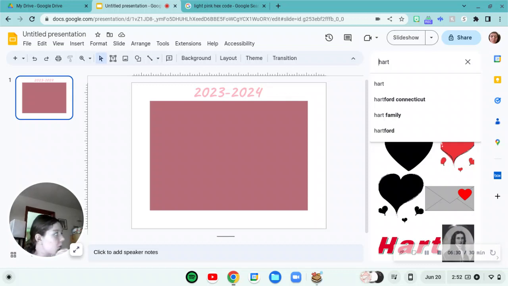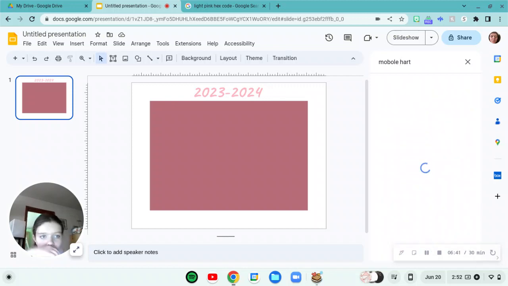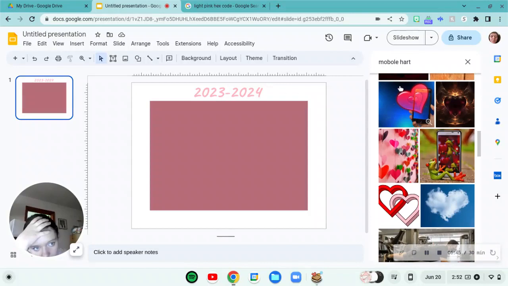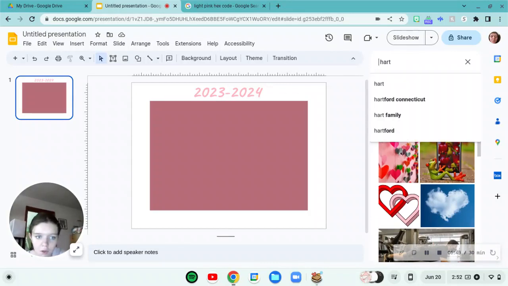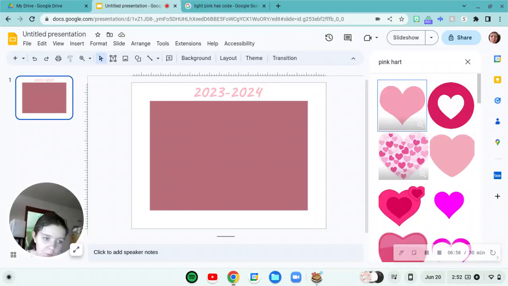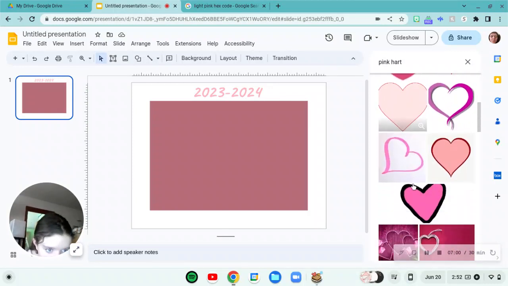Let's think. Marble heart. I'm going to do a pink heart because I feel like that's going to be a really cute one to go with.